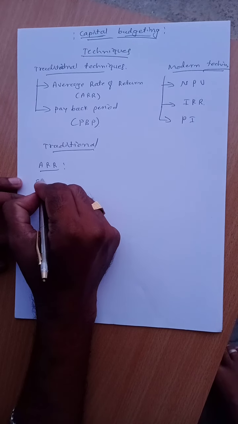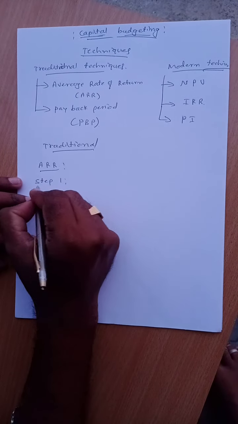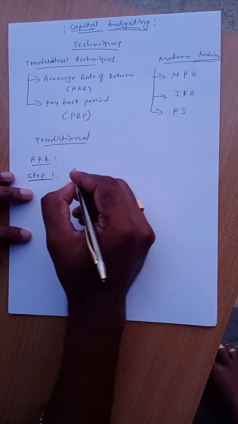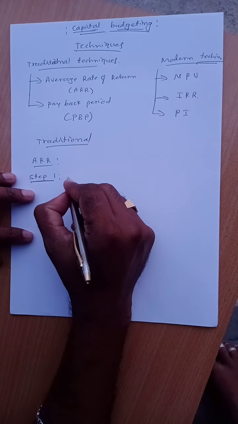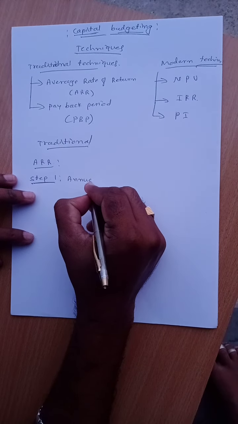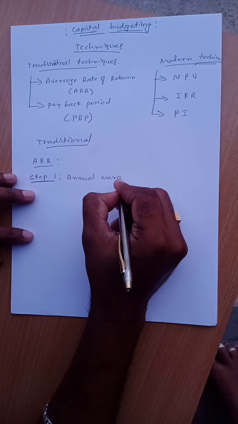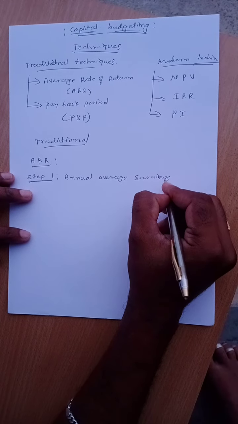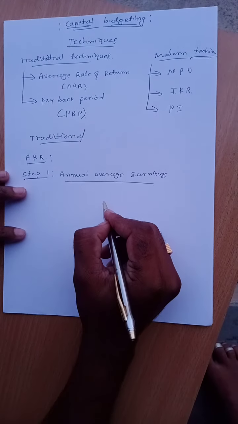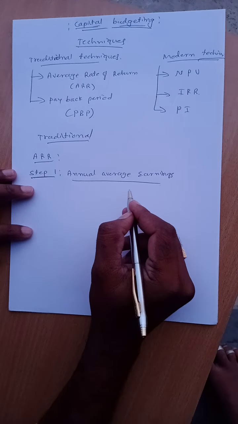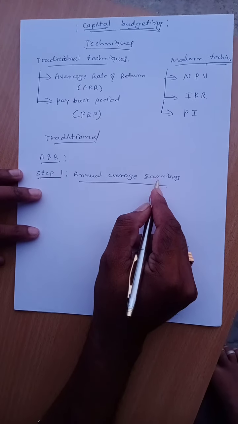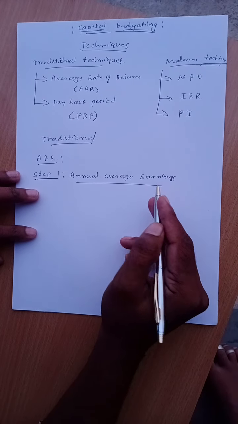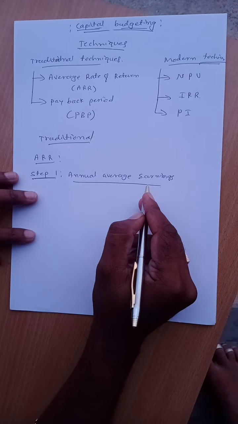For step 1, we calculate the annual average earnings after tax and depreciation, but before the interest on long term investment.